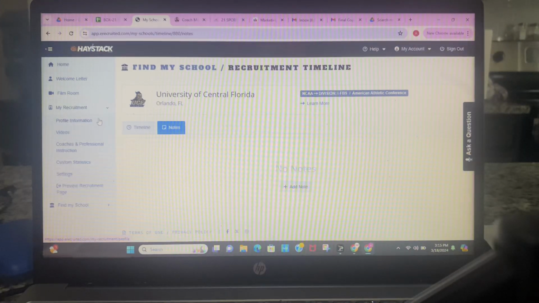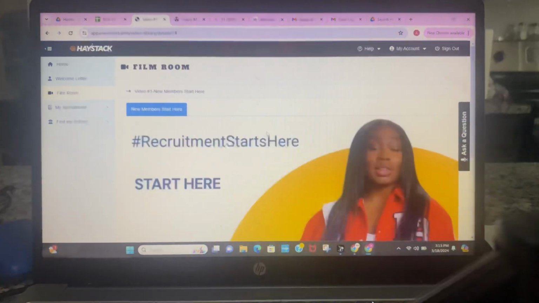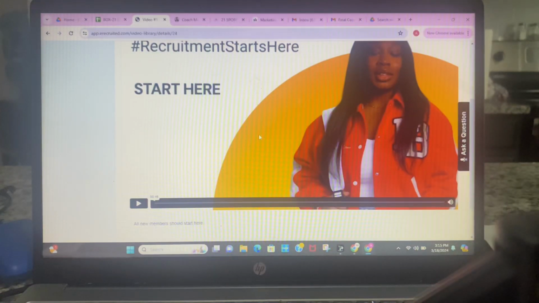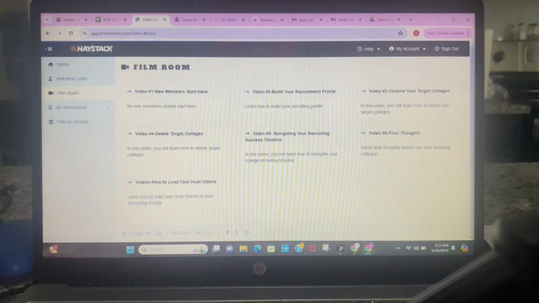So in the section here, where it says film room, it gives them a breakdown of everything you do from start to finish. As you can see, new members start here. It gives them a short breakdown video, about 15 to 16 seconds, of what needs to be done to start out. From there, it goes to building your recruitment profile.